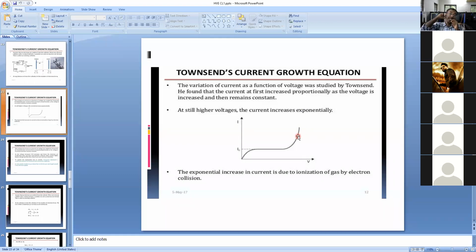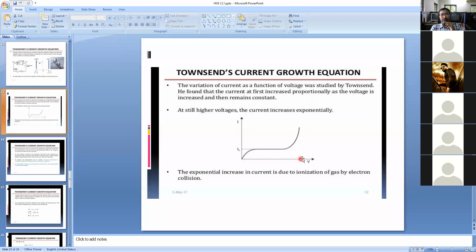So that is called ionization. Townsend explained how the current increases across the dielectric material, that may be SF6 or whatever it may be. The variation of the current as a function of voltage was studied by Townsend. Up to a certain time, the voltage is increasing and the current is also increasing during the transient. During the initial condition, the current is increasing like this, and sometimes it is constant.